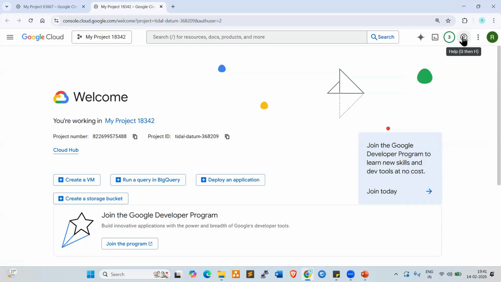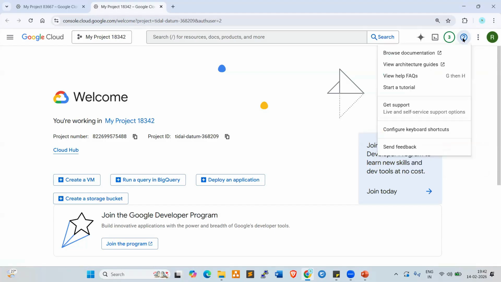Next one, here there is a question mark, which is the support tab. If you want to get support from GCP, click here. Look here, get support. For example, I'm working on networking, the VPC part, and I'm facing some issues. Whatever issues we're facing, we try to fix first. Normally if the issue is in our scope, we can fix it easily.